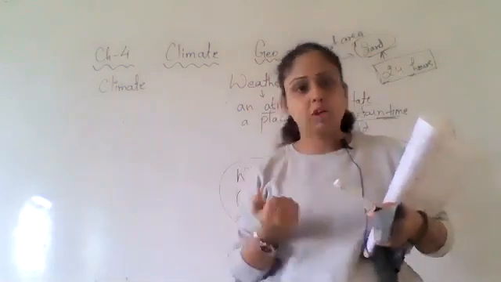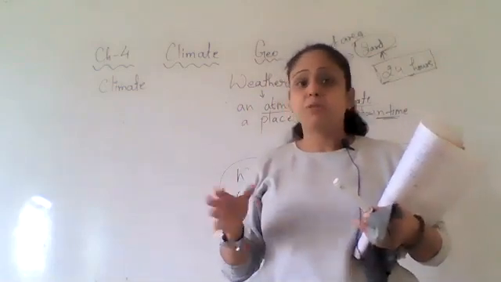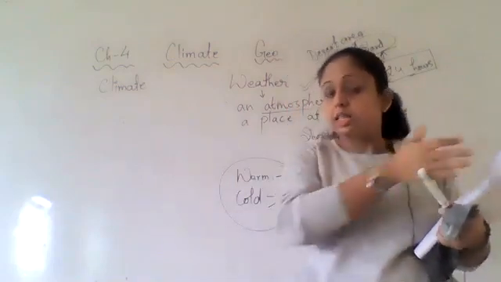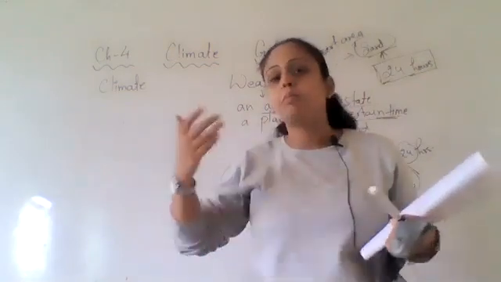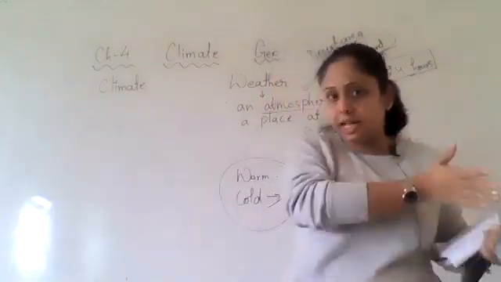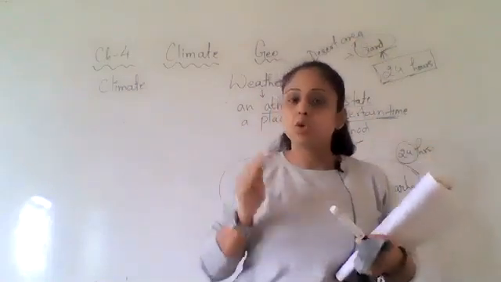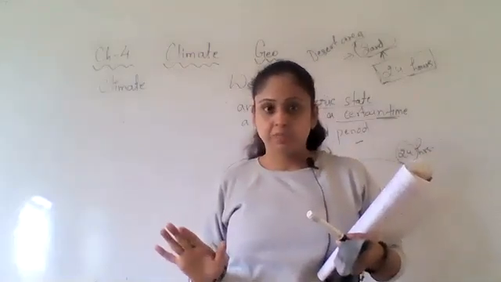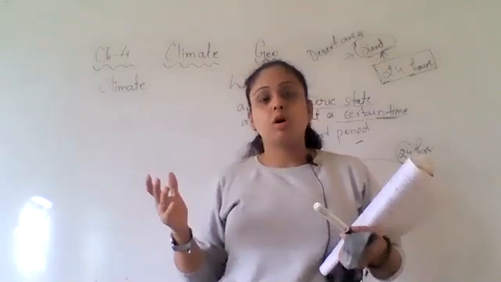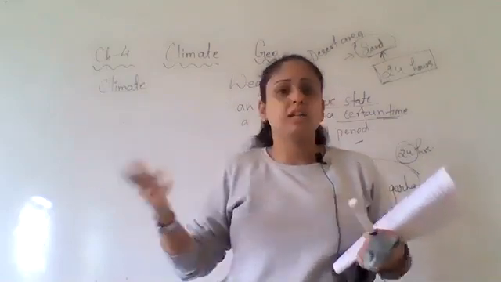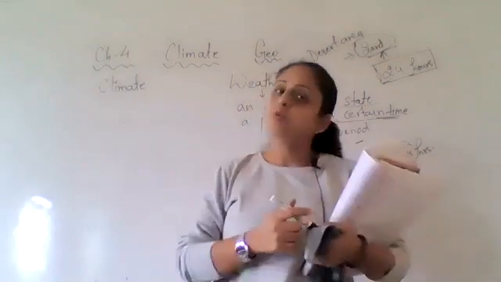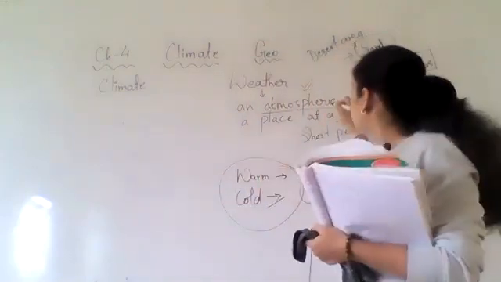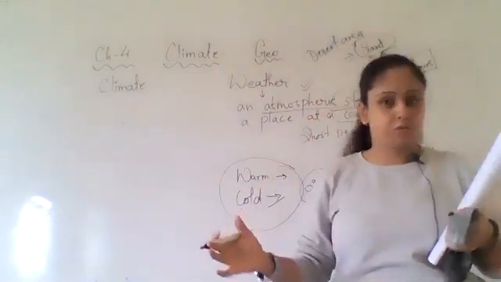In the morning we feel cold. At daytime we feel a little warmer compared to morning. Then again when it goes to night, it becomes colder compared to daytime. So like this, you can find different weather conditions in one day. Correct? Now, if it is raining now, the next moment it can be a sunny day. So weather can change anytime. It is an atmospheric condition for a short period of time.